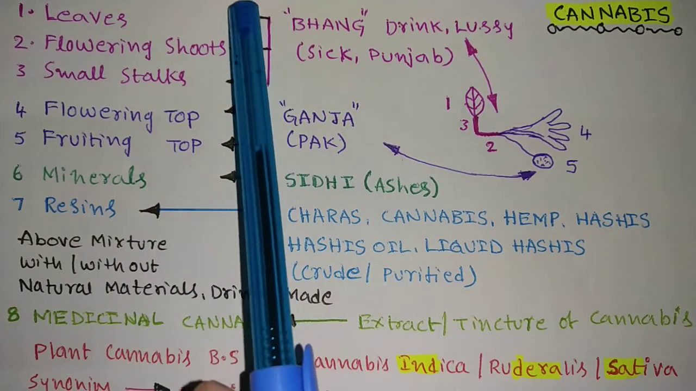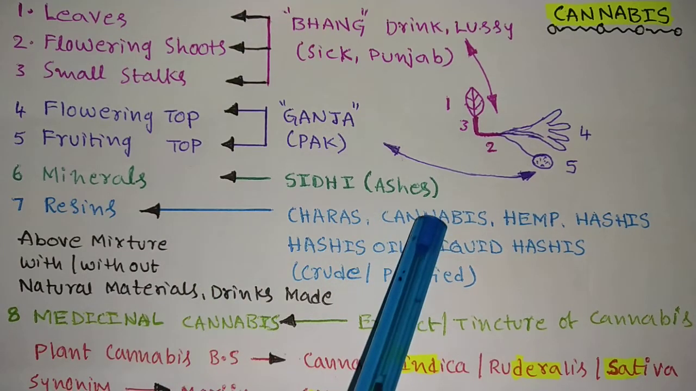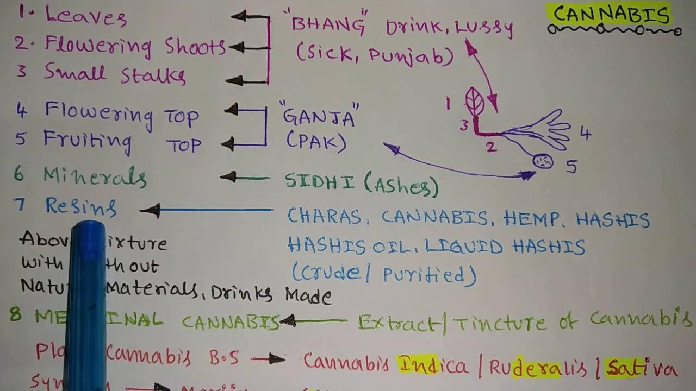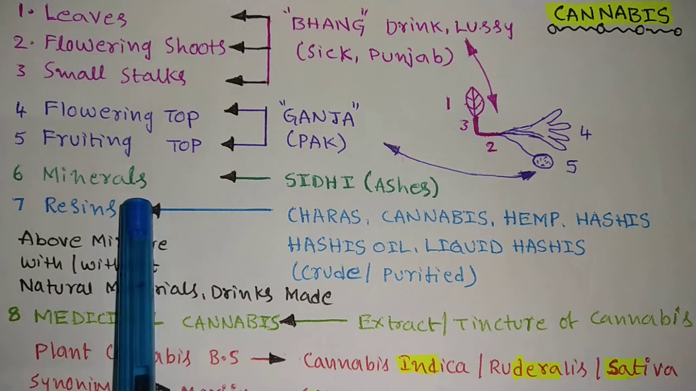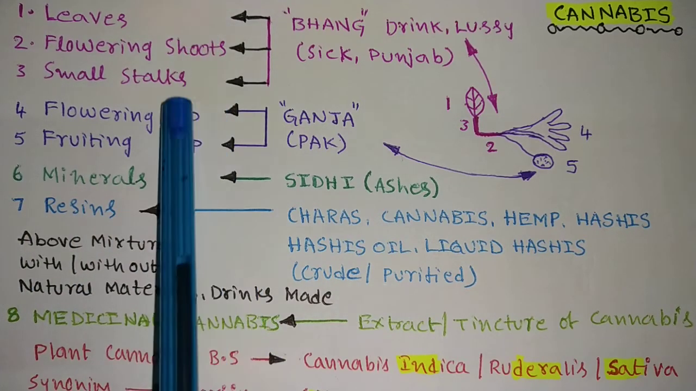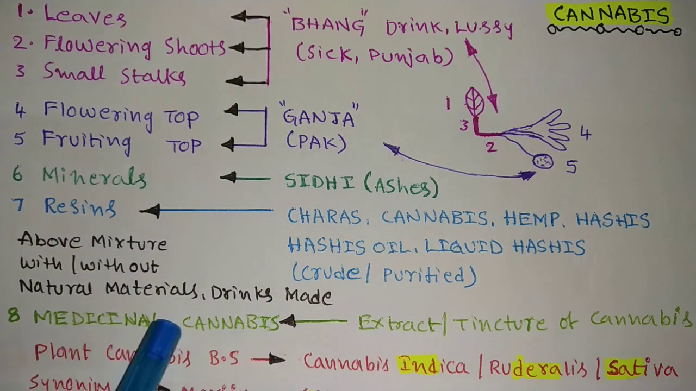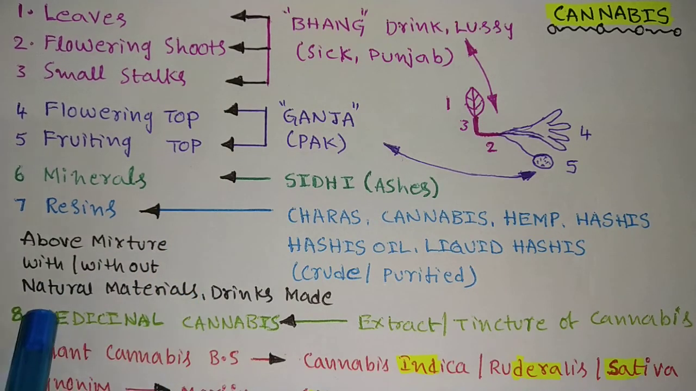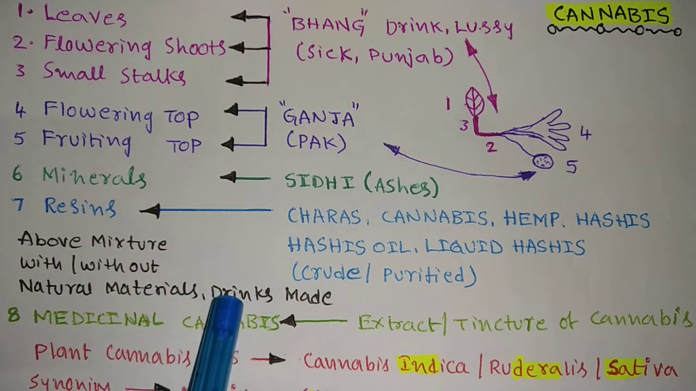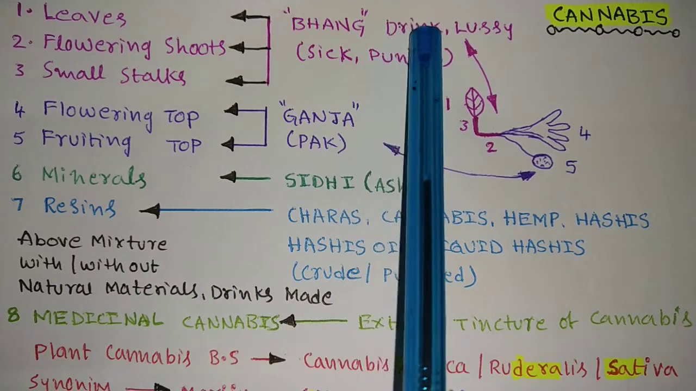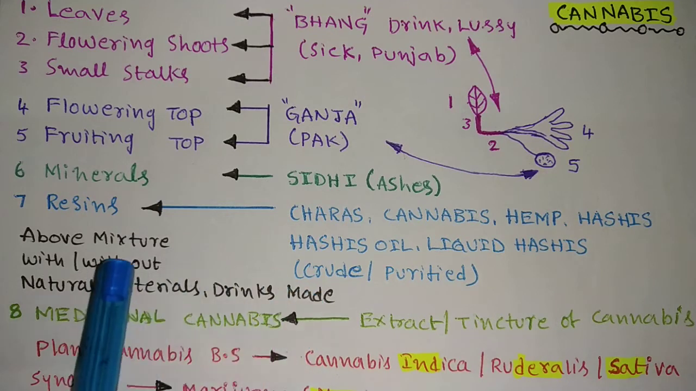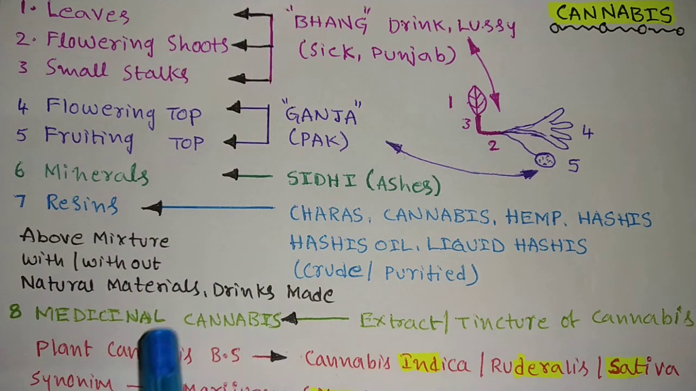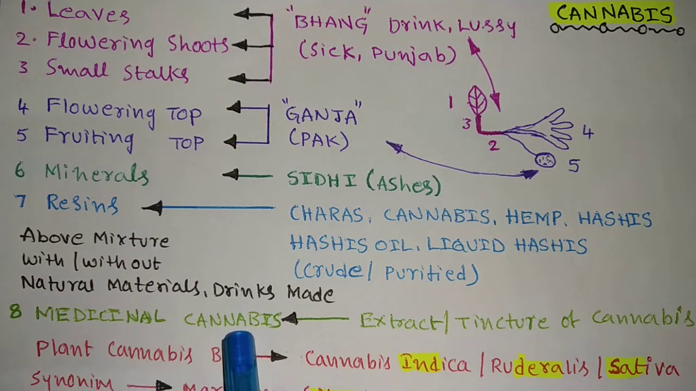Cannabis means any part of this. Generally cannabis means resins. If there is resin, you can choose the first option as a resin. If there is no resin and they ask cannabis, any part of this is called a cannabis. With or without natural materials, drinks or any formulation made is called a cannabis.